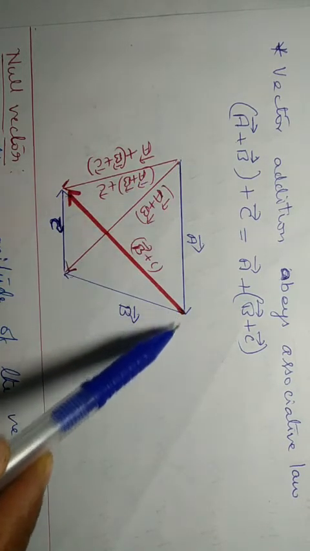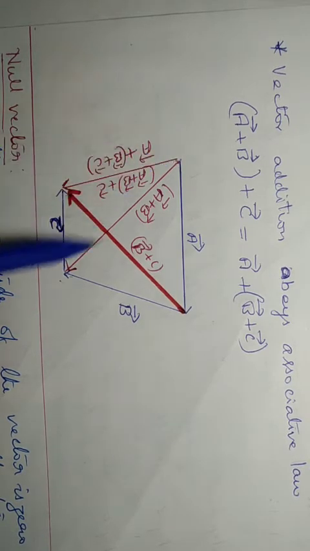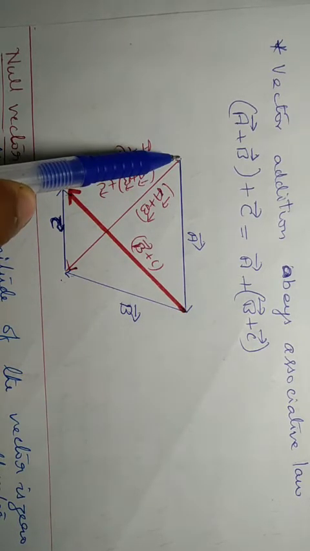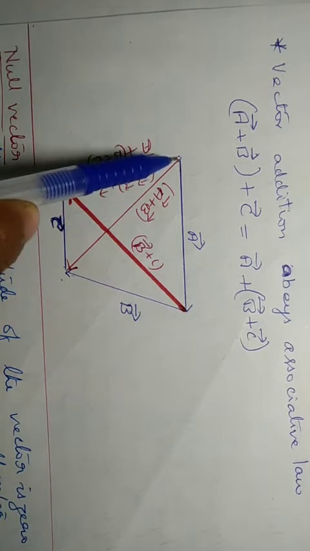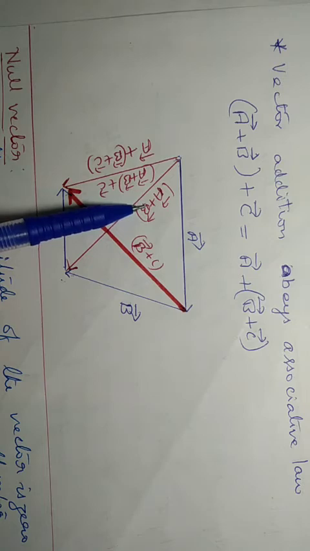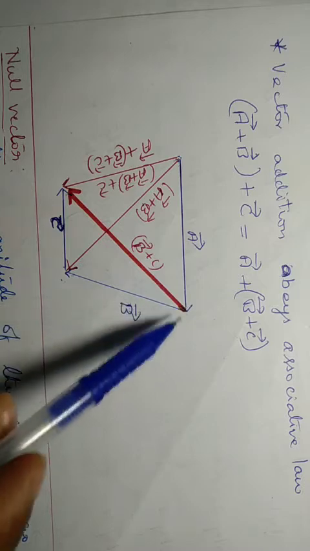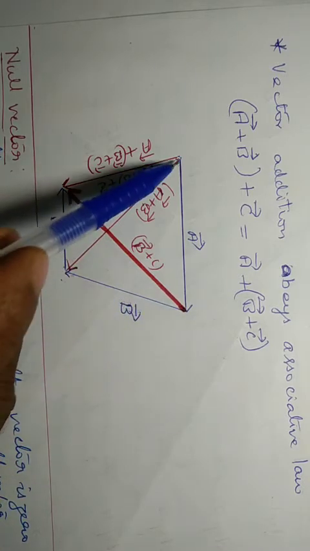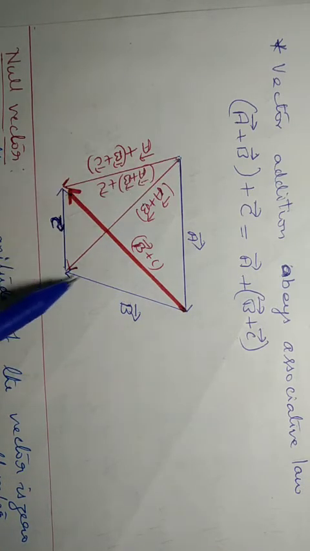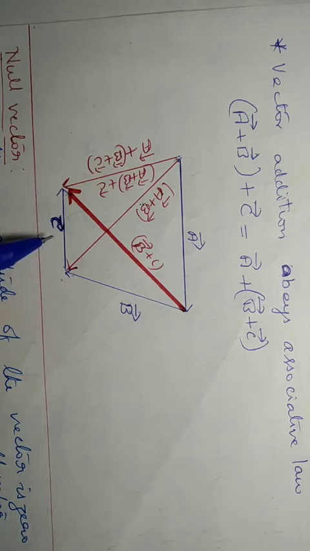Then join A to B, the tail of A to the head of B. So what is this? Vector A plus B. Clear? First what I have to do? First draw A, then B, then join these vectors. So this gives A plus B. Now let us take the third vector C.